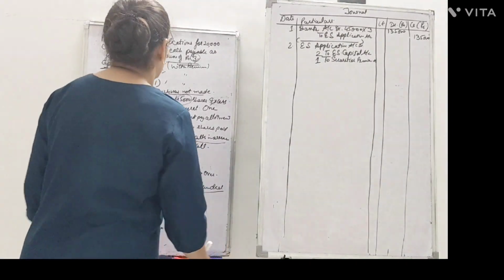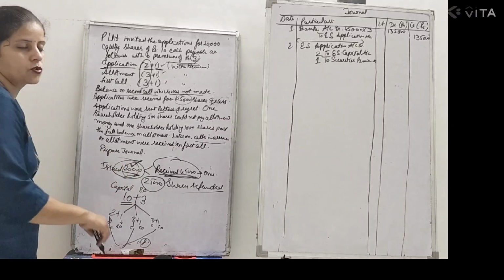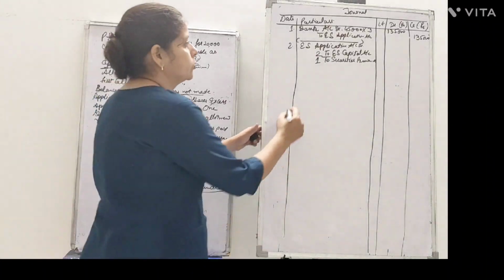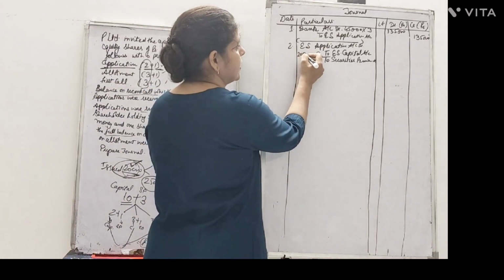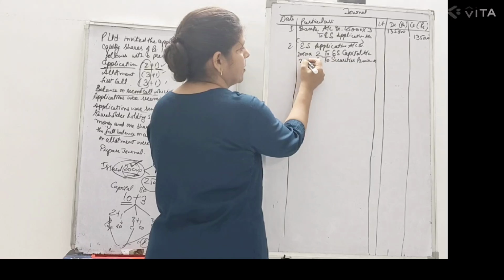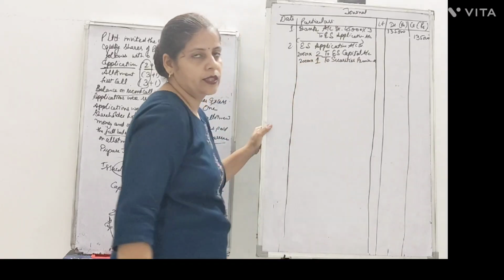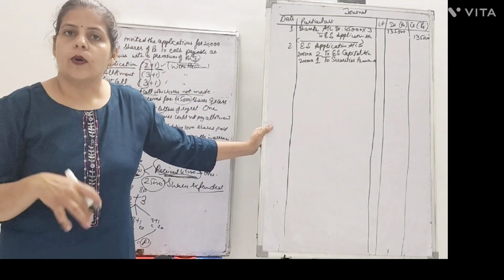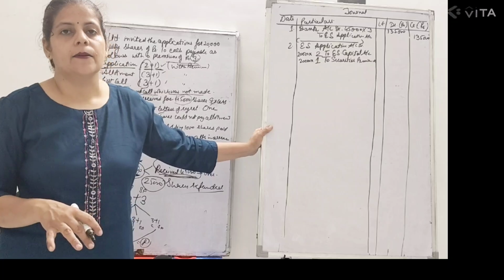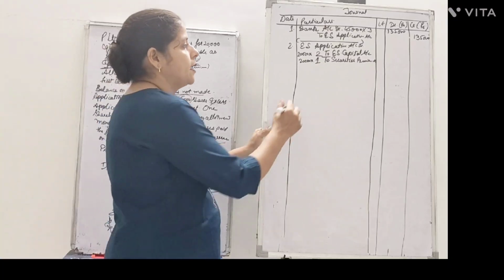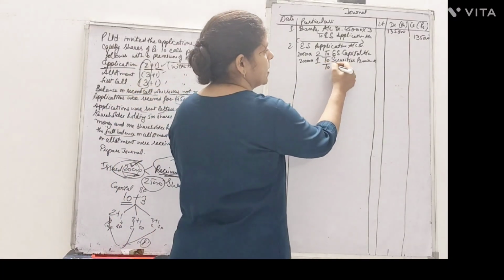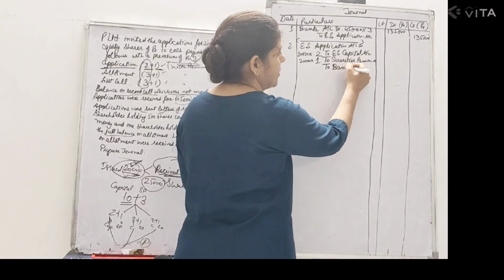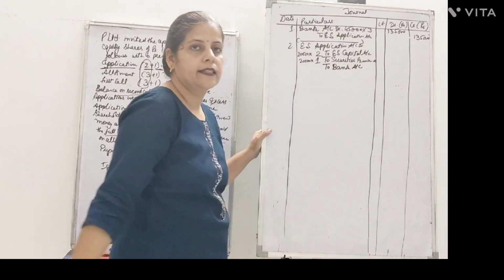Maximum we can give shares to how many people? 20,000. So how many people can come into our company out of the 45,000? 20,000 people are welcomed in our company, and the rest are given letters of regret. That means we are refunding their money.